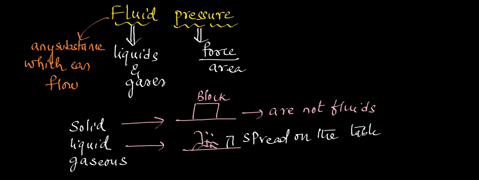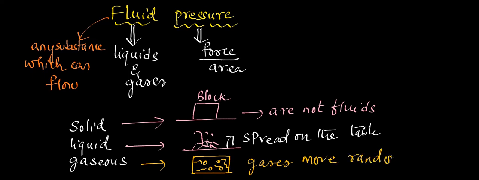Now similarly when you take gases, let me take a container and fill this container with some gas molecules. Do they stay at the same place? No, ma'am. Inside the container they move from one place to another place. That means they are also moving on their own from one point to another point. Yes, ma'am, gases move randomly in the container. So liquids and gases both have the natural ability to move from one place to another place. Such substances are called fluids. That is the reason we have taken liquids and gases as the examples of fluids.